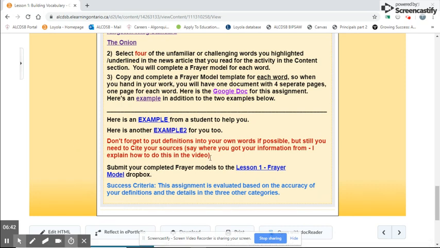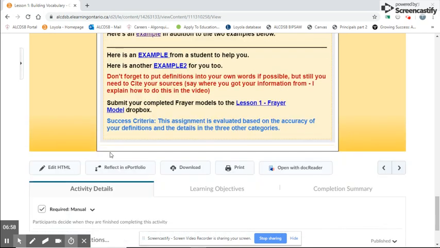Okay, please, like I said before, put definitions in your own words if possible. If you're going to copy and paste it from Google, that's fine. But if you go outside of Google into another website, please, you need to cite your sources, which is basically say where you got your information from. And that's, as we talked about, just copy and paste the actual link. Again, remember, please to submit it to the Dropbox.